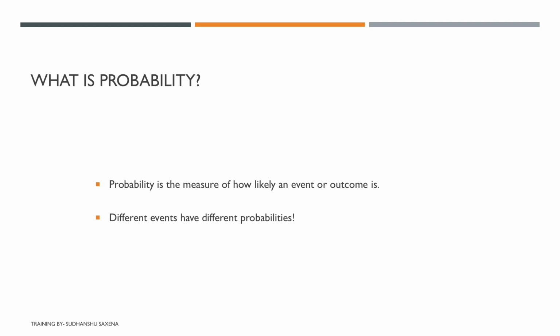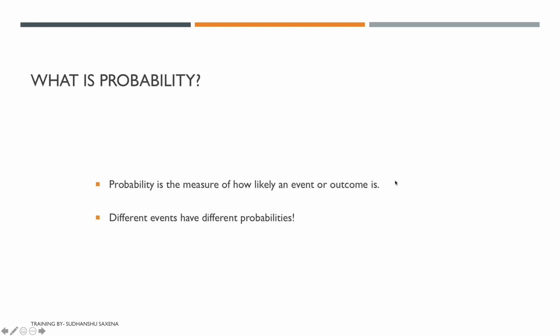Now if you're going with the gut feeling, then again it's not associated with mathematics. But if somebody can tell you that the 95% surety is that this stock is going to be up, you would like to place a bet on that. So basically, any business always wants to gauge some kind of association with the future, and based on that, they want to pick up some mathematical entity about what is going to happen, and based on that they want to put their money and efforts in that direction. So this is what probability is all about, right?